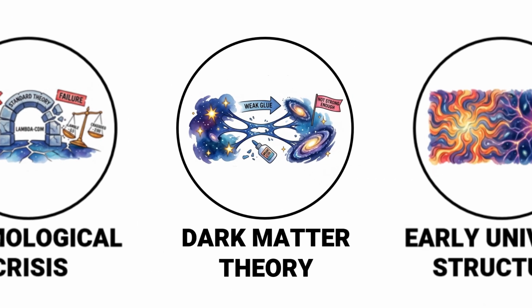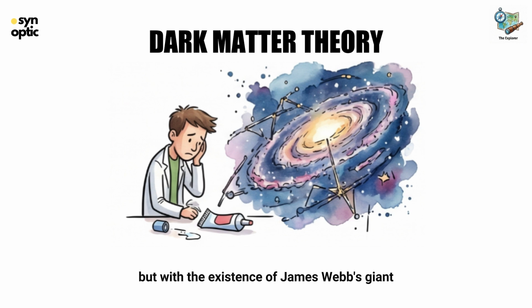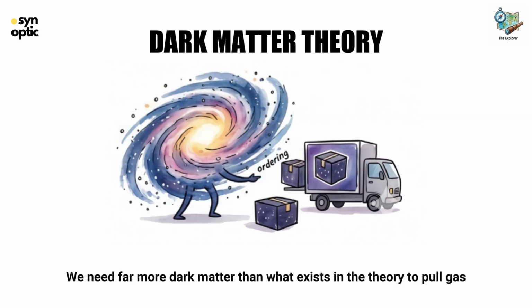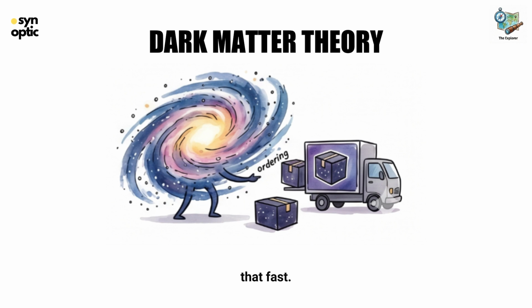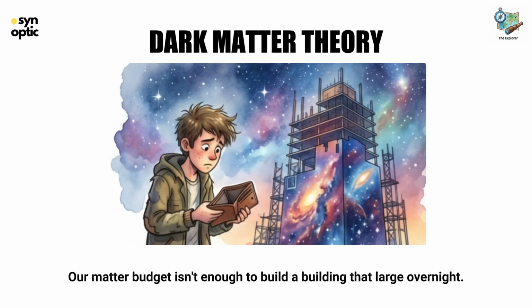Dark matter theory, the weak glue protocol. Dark matter has long been considered the glue that pulls gas to become galaxies, but with the existence of James Webb's giant galaxies, our logic of dark matter becomes problematic. We need far more dark matter than what exists in the theory to pull gas that fast. The logic is a resource deficit. Our matter budget isn't enough to build a building that large overnight.